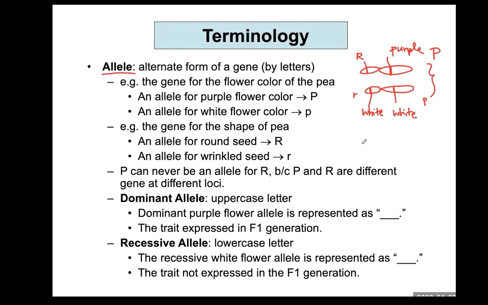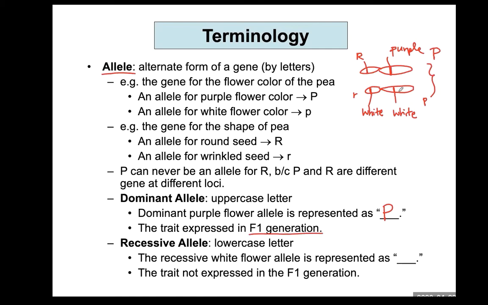In this case, large P indicates dominant allele, and small p indicates recessive allele. Dominant purple flower allele is represented as a large P. And dominant allele is always expressed in F1 generation.